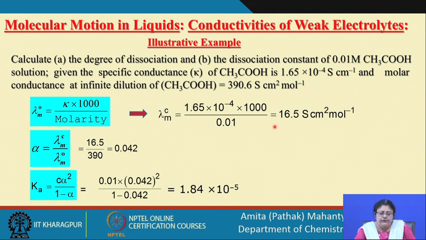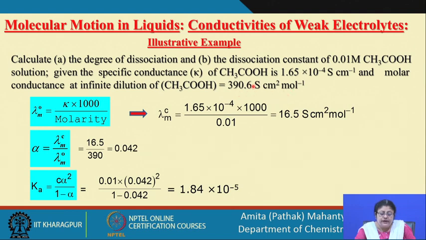Once you find that out, you can use that value to find out alpha, the degree of dissociation. The degree of dissociation is the molar conductance at a given concentration divided by the molar conductance at infinite dilution, and the infinite dilution value is given to you as 390.6 Siemens centimeter square meter inverse.